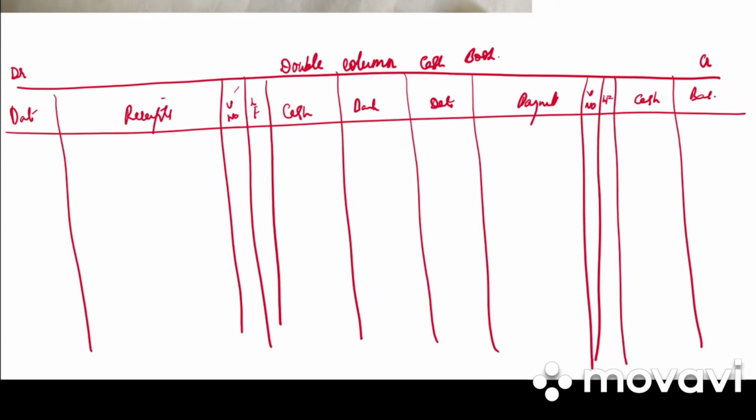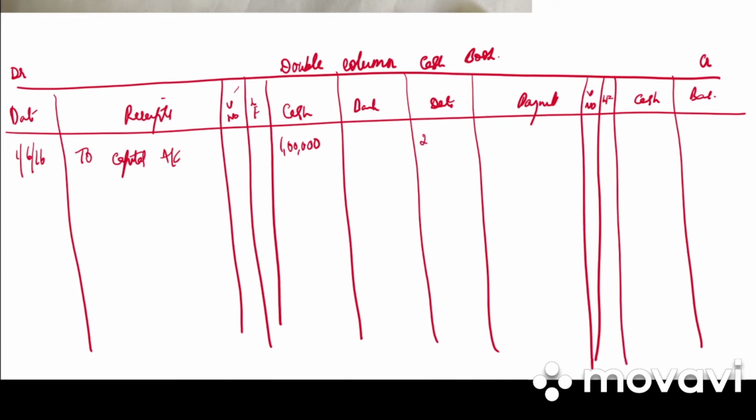So what is this first journal entry? Introduced capital. So 1st June 2016, to capital account. In the cash column we have 1 lakh rupees. Then we have opened a current account and deposited into bank.